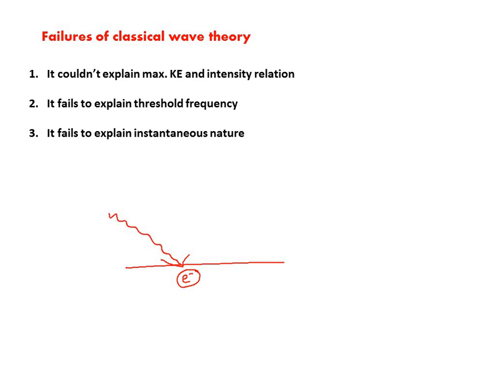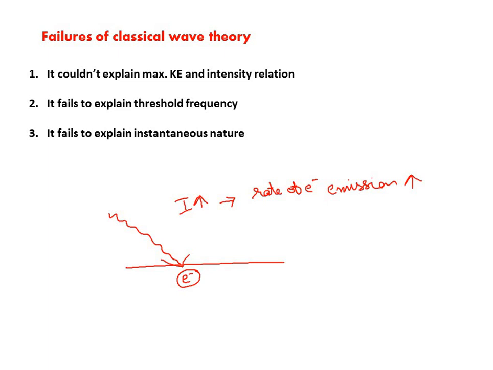Thus, according to the wave theory, if you increase intensity, the rate of electron emission also should increase, which means higher intensity should liberate photoelectrons with greater kinetic energy also.